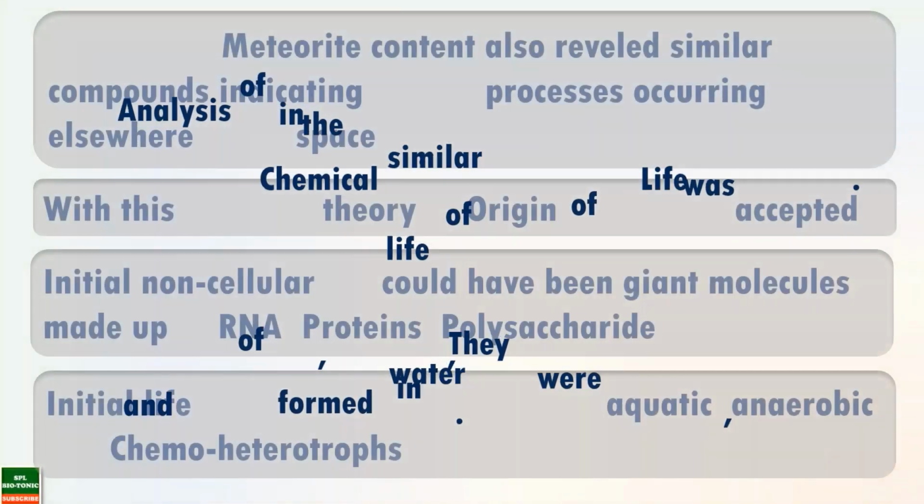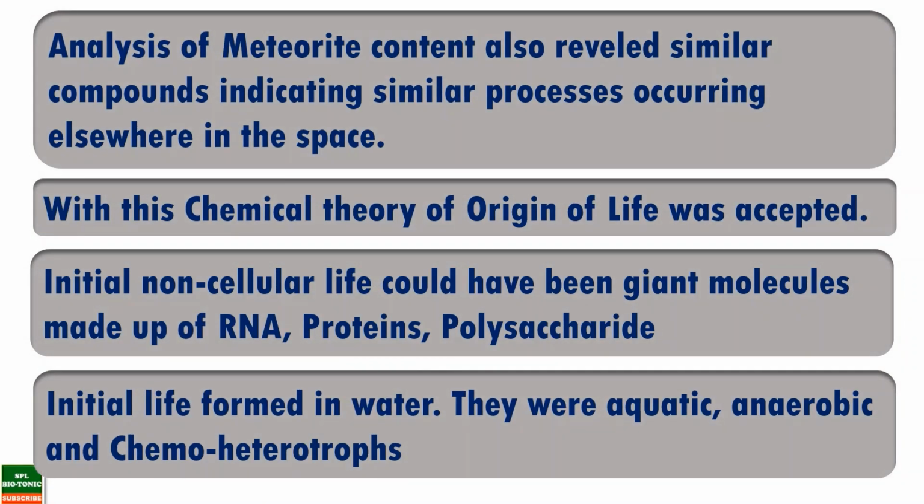Now students, we can't really go into the past and see what happened during the early course of evolution or what conditions were available during the early form of life, but the analysis of meteorite content also revealed similar compounds, indicating similar processes occurring elsewhere in space. With this, the Stanley Miller experiment led to the acceptance of the chemical theory of origin of life, which was given by Oparin and Haldane.